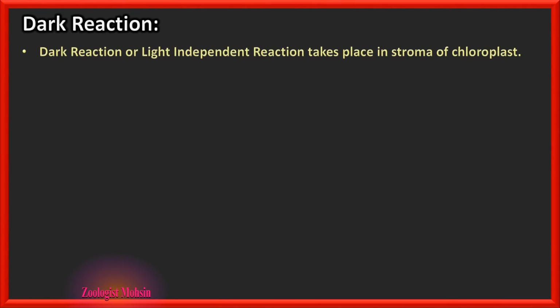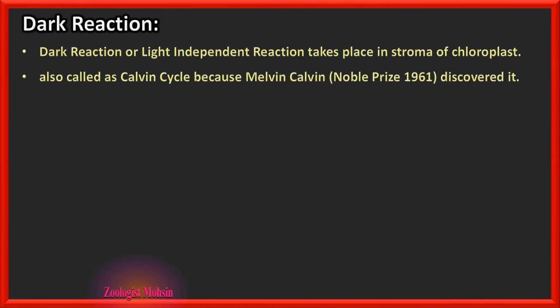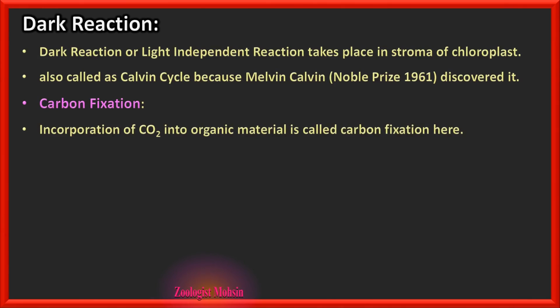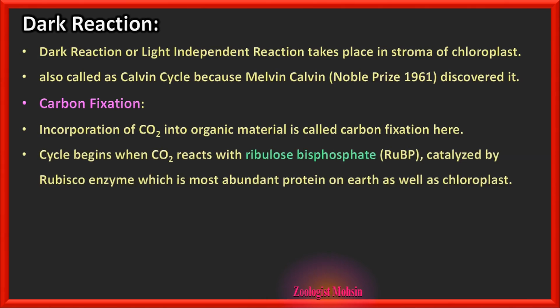Dark reaction. Dark reaction or light independent reaction takes place in the stroma of the chloroplast, also called the Calvin cycle because Melvin Calvin, who got the Nobel Prize in 1961, discovered it. The first phase is carbon fixation. What is carbon fixation? Incorporation of CO2 into organic material, because CO2 is a free molecule. When this molecule is incorporated into an organic material, it is called carbon fixation.